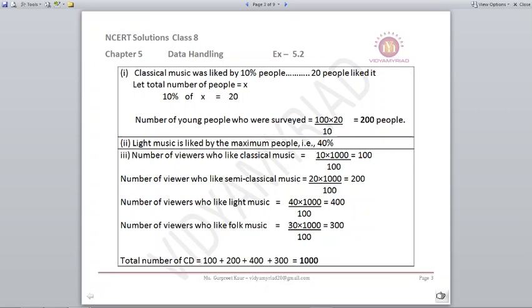Second part: light music was liked by the maximum number of people, 40%.